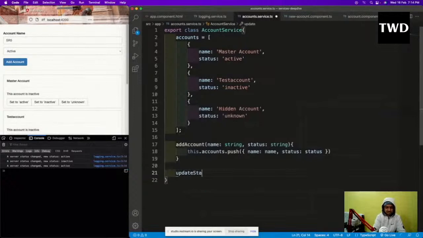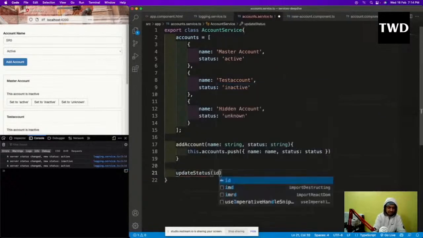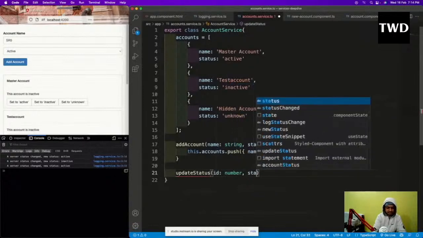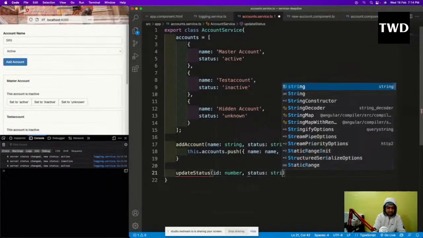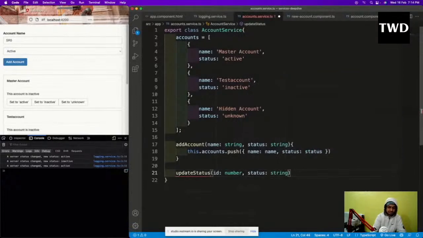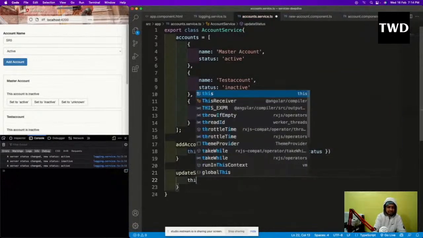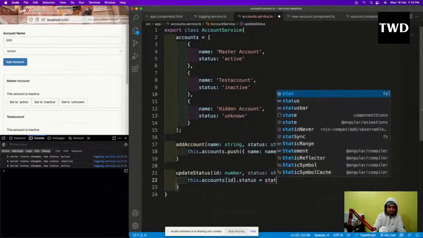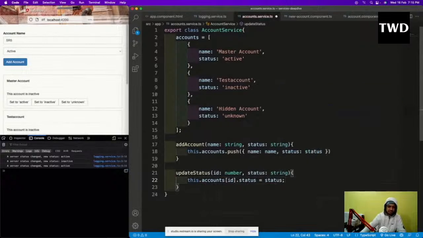Update status is like ID is number, status is string. Okay, then this.accounts[ID].status = status. So this I'm going to have. Okay, so these two things I'm having.